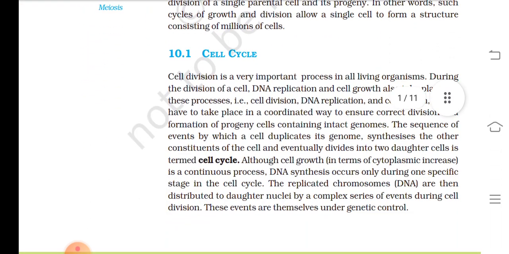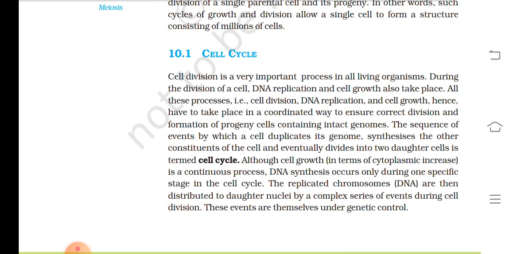10.1 Cell cycle. Cell division is a very important process in all living organisms. During the division of a cell, DNA replication and cell growth also take place. All these processes, that is cell division, DNA replication and cell growth, hence have to take place in a coordinated way to ensure correct division and formation of progeny cells containing intact genomes.